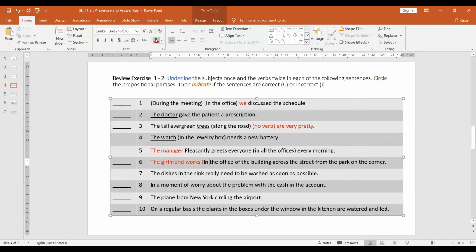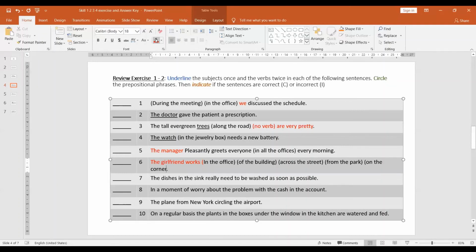Then that will be in the office, and then of the building across the street from the park on the corner. Wow, what a long sentence with so many prepositional phrases.